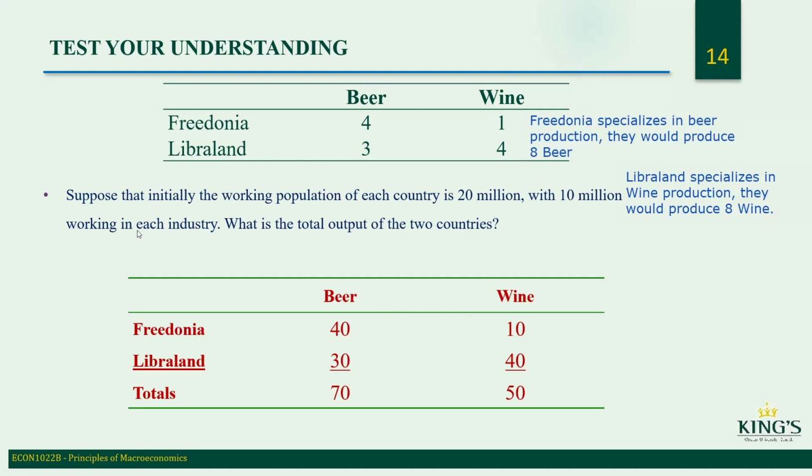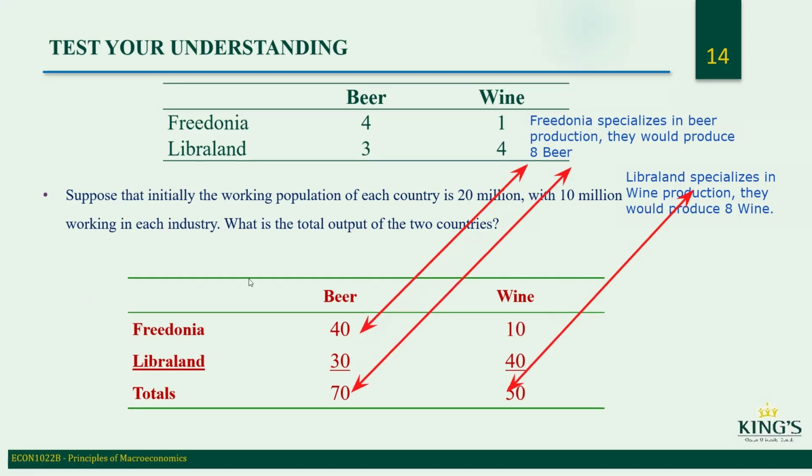If we look at this here, if we specialize and trade, we're going to get more. We get 80 instead of 70 for beer, and we get 80 instead of 50 for wine. So specialization will get more than if we try to do everything.